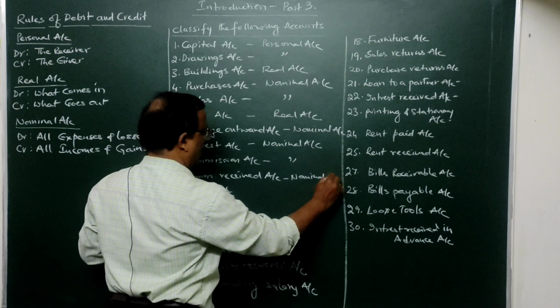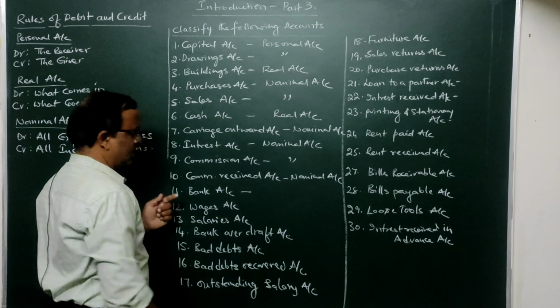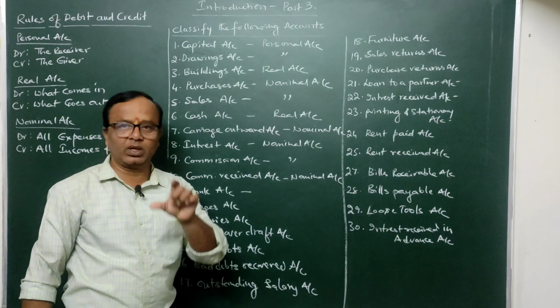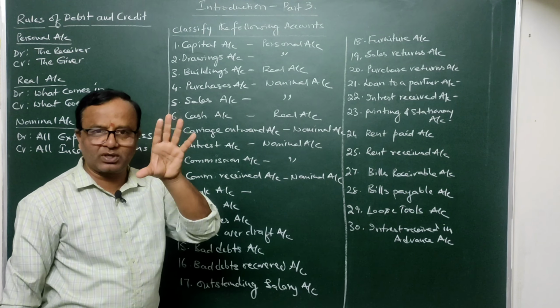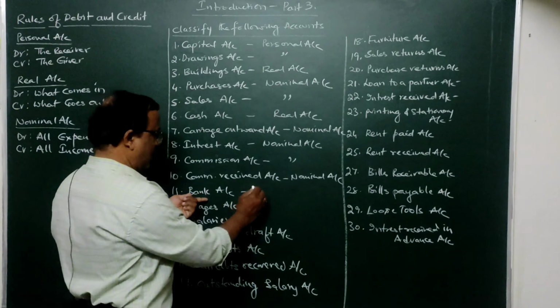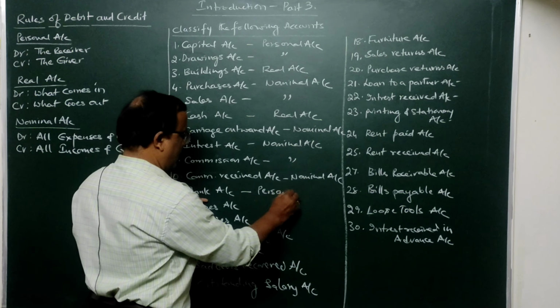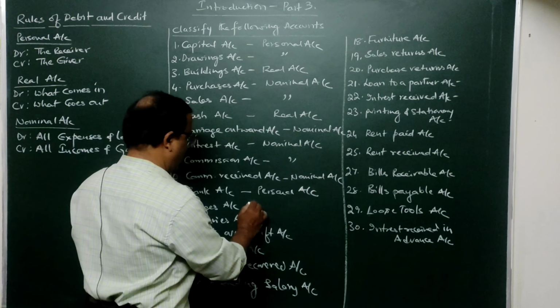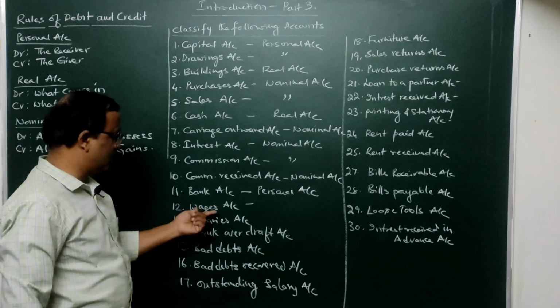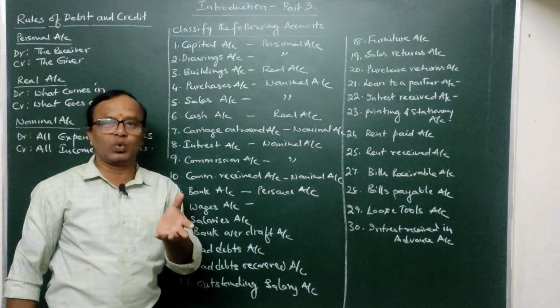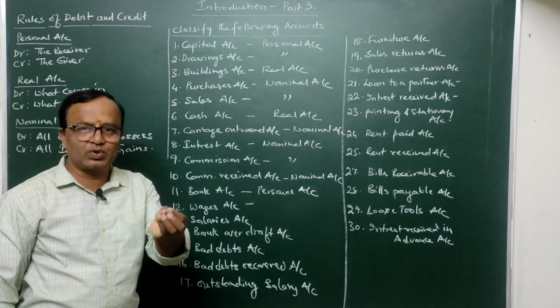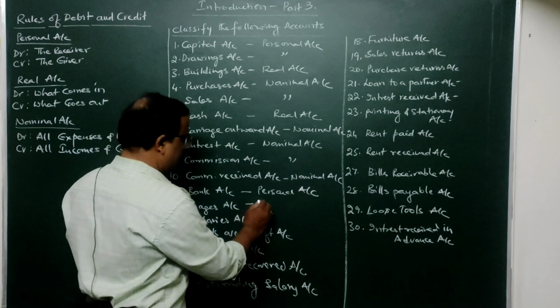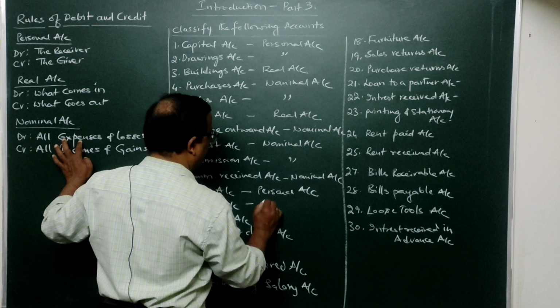Then again bank. Every bank will have one particular name. Bank is an institution. So it is an artificial person created. So it is a personal account. Then wages. Wages are nothing but the remunerations paid to the casual workers based upon the amount of work they do. So it is an expense which is incurred by the business. Since it is an expense, it is a nominal account.